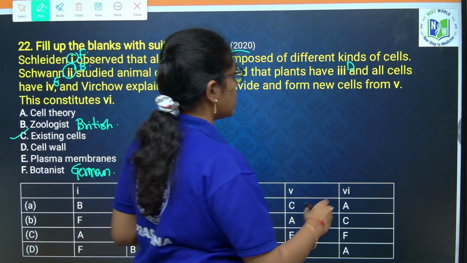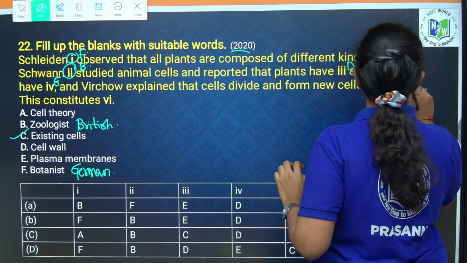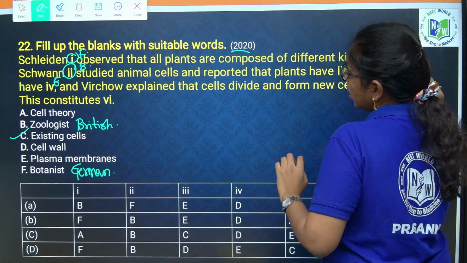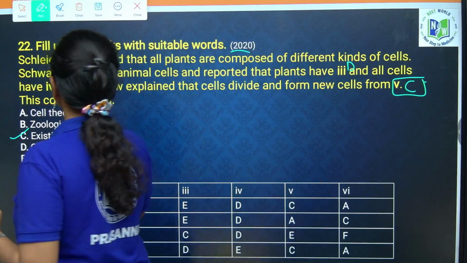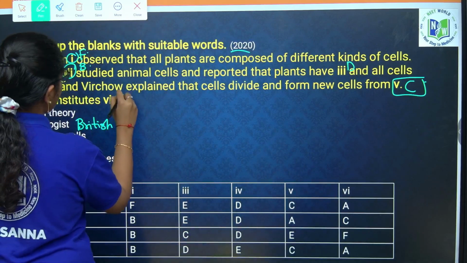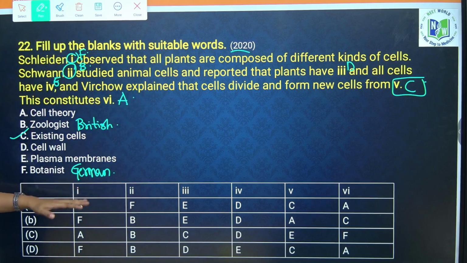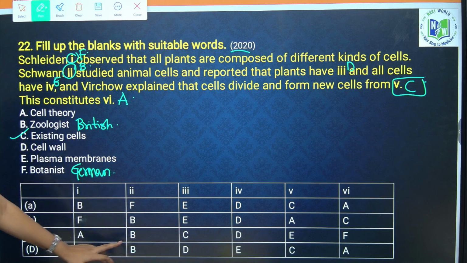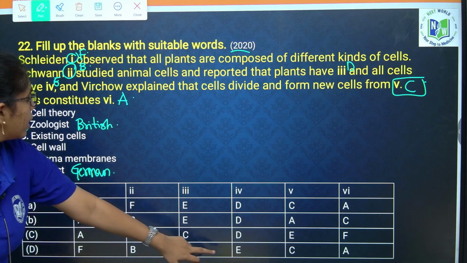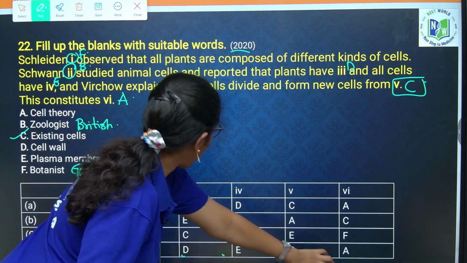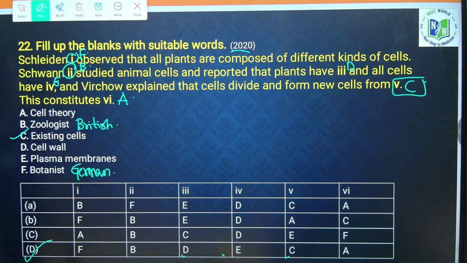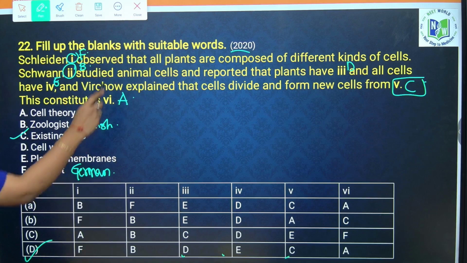Existing cells means the same thing. This constitutes the cell theory, that is option A. Now check the proper flow of the options: F, B, D, E, C and A. Option D is your correct answer.